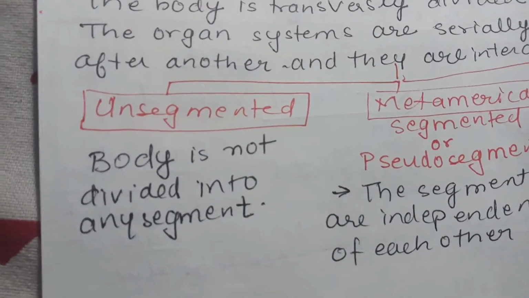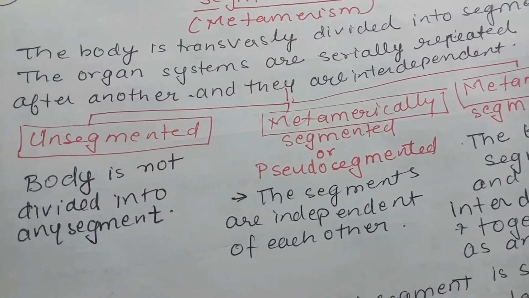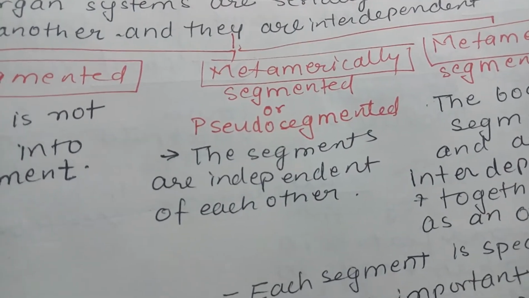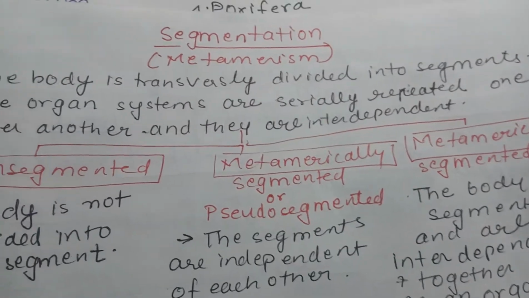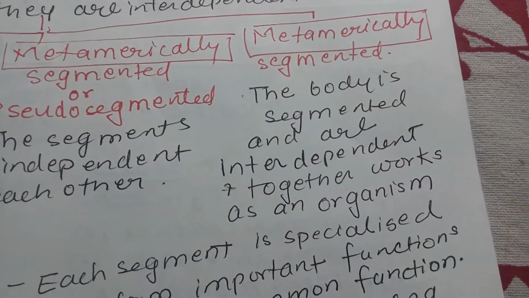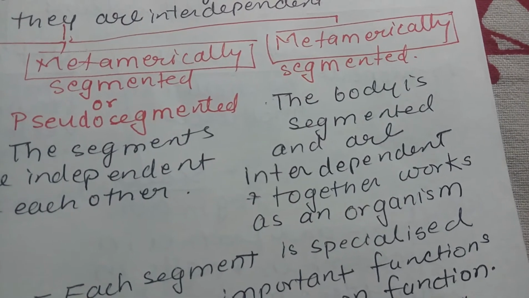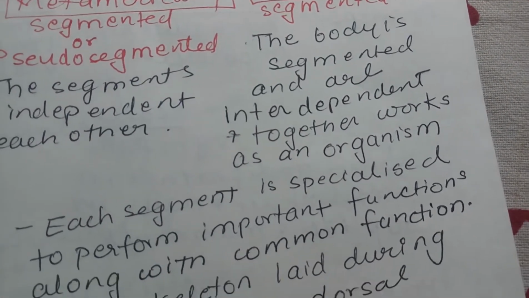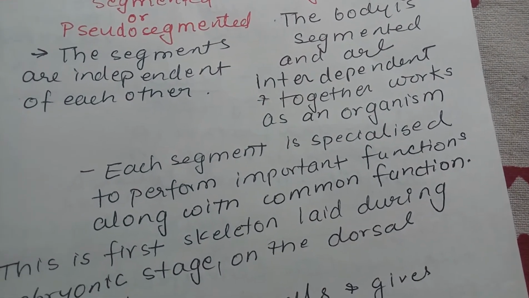So unsegmented body is not divided into any segment, and these segments are both internal as well as external. Pseudo-segmented, these segments are independent of each other, so there is no interdependence. True segmented or metamerically segmented, the body is segmented and the segments are interdependent and together work as an organism.